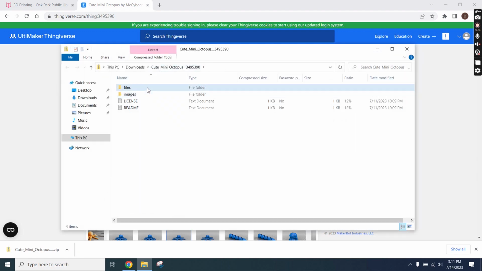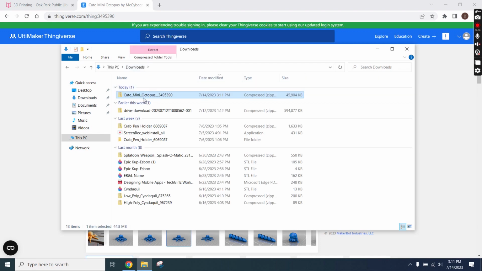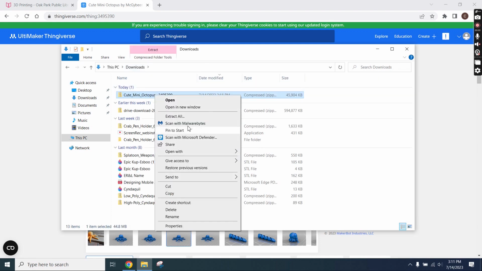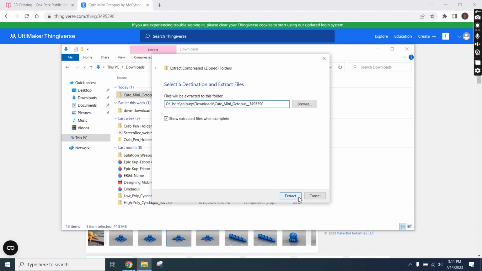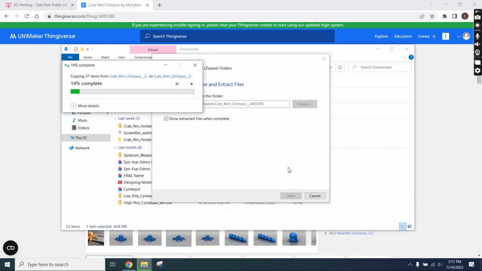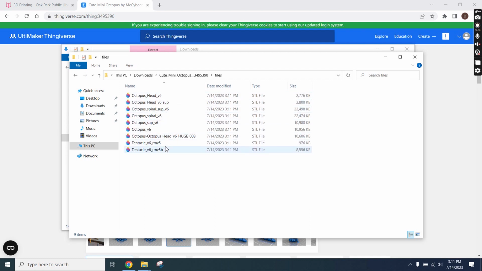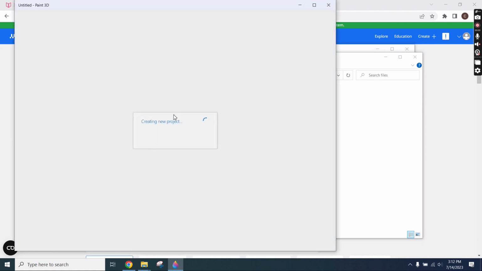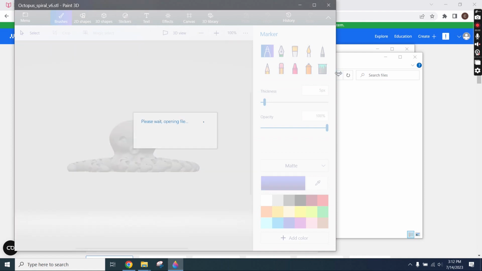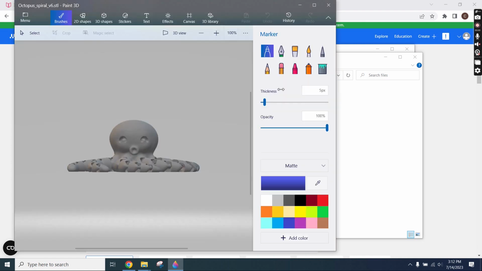The next step is to access the zip file in the Downloads folder and unzip it. This can be done by right-clicking on the zip file and hitting Extract All and then clicking Extract. If there are multiple files, make sure to double-check the files to ensure that you submit the file that you want to print. Now that we have ensured that this is the file that we want, we can now move on to the print request.